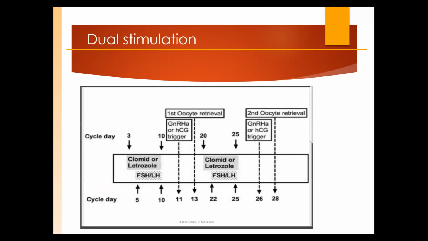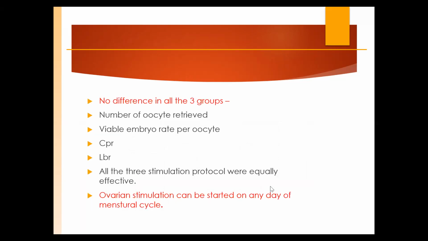So they concluded, look at this slide. Either clomiphene or letrozole along with follicle stimulating hormone, and then trigger, first oocyte retrieval. Break, again the same pattern, and second oocyte retrieval. No difference in all 3 groups. The number of oocytes retrieved was good. Again, there are different studies. Some say there was no difference. The Shanghai protocol says COS2 was better than COS1. And some say that they were equal.